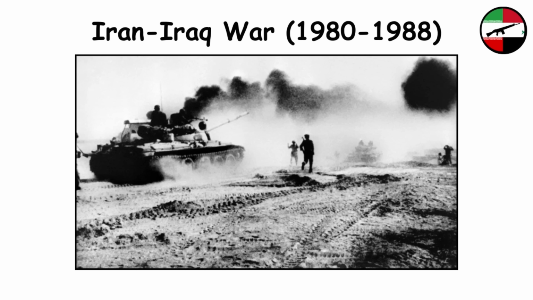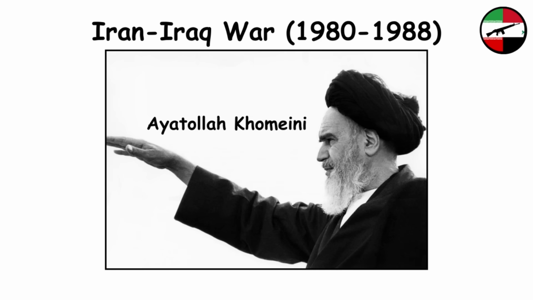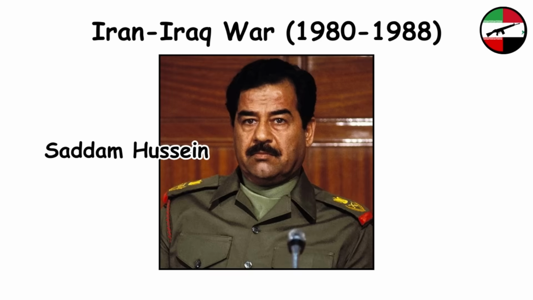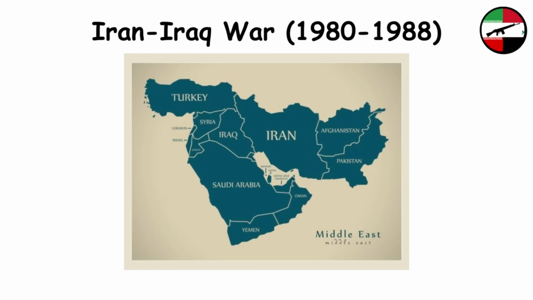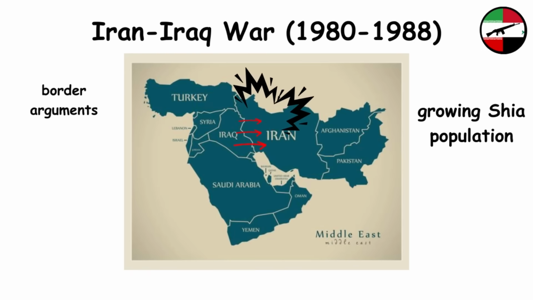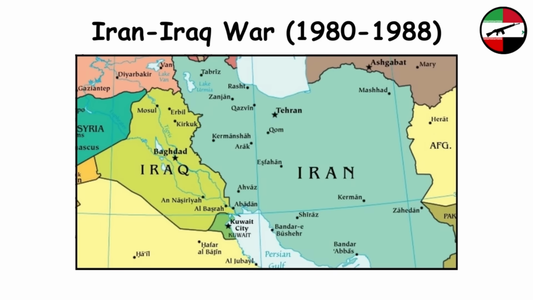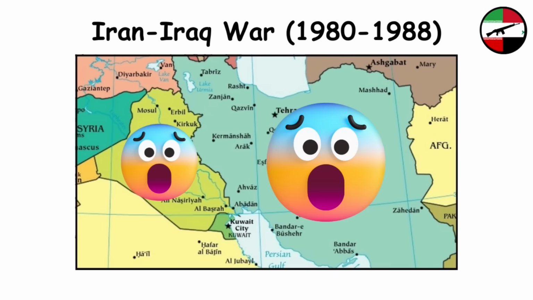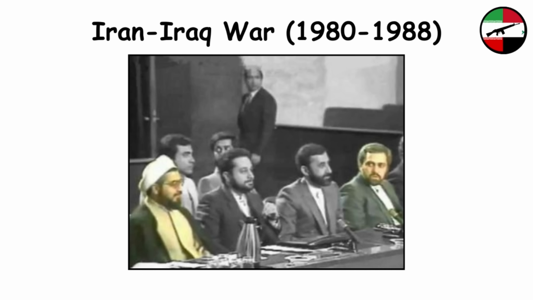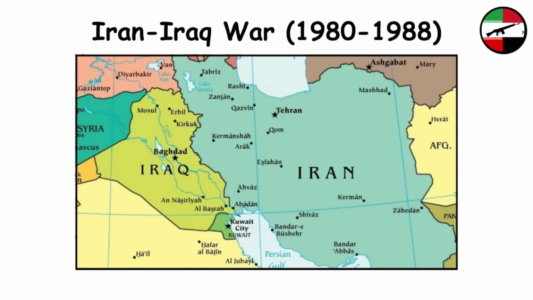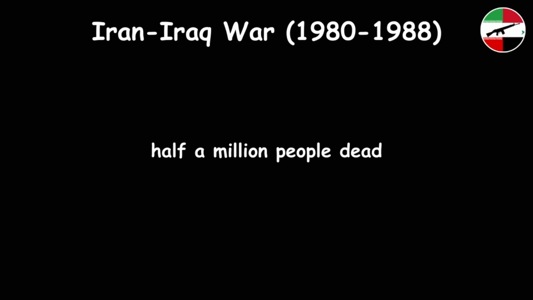Iran-Iraq War. This war was one of the longest conventional wars of the 20th century. It was fought between Iran, led by Ayatollah Khomeini's Islamic Republic, and Iraq, led by President Saddam Hussein. The war began with Iraq's invasion of Iran, triggered by territorial disputes and fears of Iraq's rising Shia population. Despite initial Iraqi advances, the war reached a stalemate, with heavy casualties on both sides. It ended with a United Nations-brokered ceasefire in 1988, restoring pre-war borders. This war resulted in the deaths of 500,000 people.